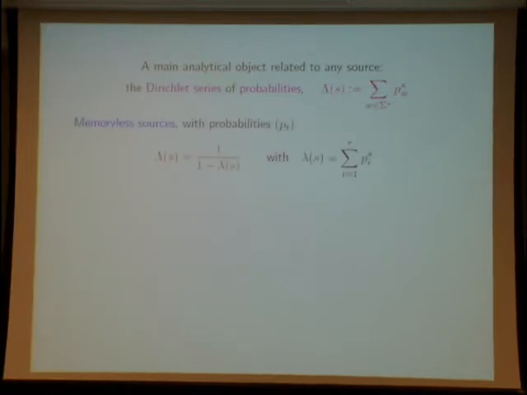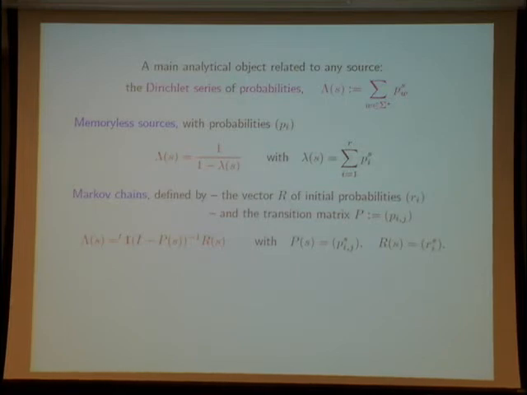And for memoryless sources, whose probability is pi, it is easy to see that this Dirichlet series of probability admits a very simple form, which is the quasi-inverse, 1 over 1 minus lambda of S. Lambda of S is just the Dirichlet series of probability, but at level 1.